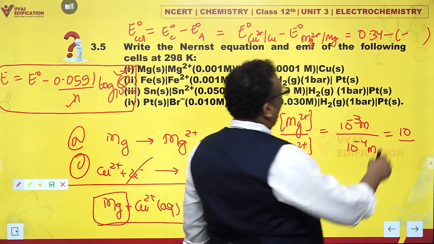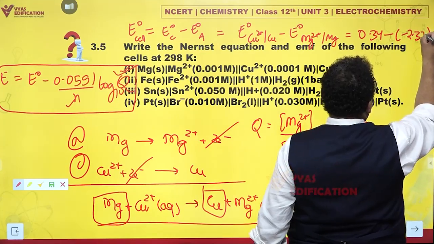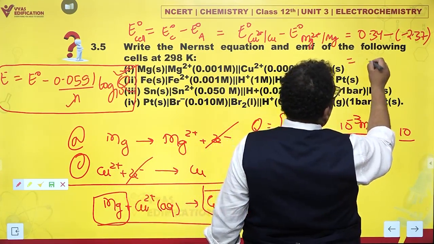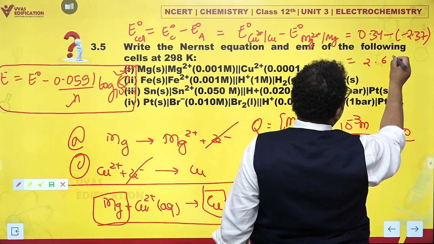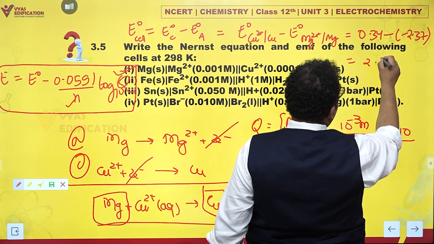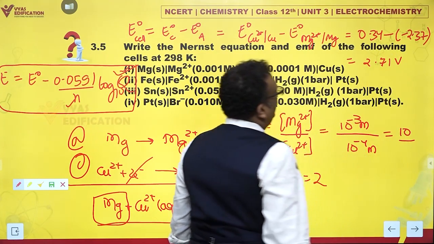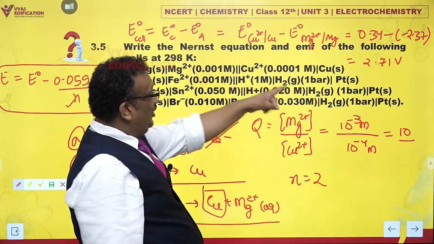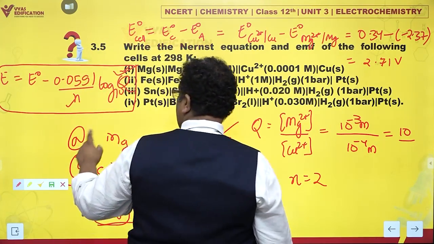Magnesium ions के लिए आप देखोगे तो value है -2.37. Oh my God, that's pretty high. Yes. So how much is this? 2.6, no, not 6 also. This is 2.71 volts. That's pretty high. Yes, that's pretty good. तो E naught cell है 2.71 volts और E cell कितना हो जाएगा?